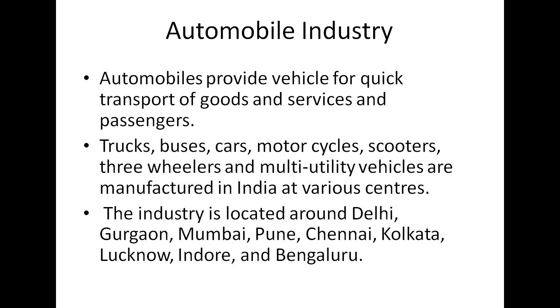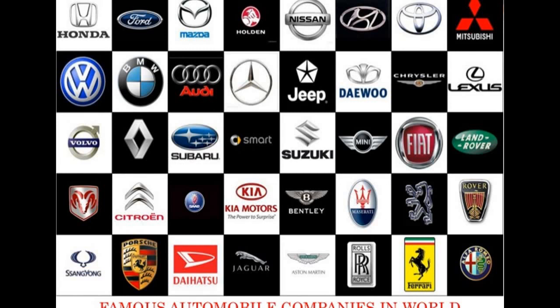Now we talk about the automobile industry. The automobile industry provides vehicles for quick transport of goods and services and passengers. Trucks, buses, cars, motorcycles, scooters, three-wheelers and multi-utility vehicles are manufactured in India at various centers. The industry is located around Delhi, Gurgaon, Mumbai, Pune, Chennai, Kolkata, Lucknow, Indore and Bangalore. These are a few of the famous automobile companies in the world, and you have witnessed them also.